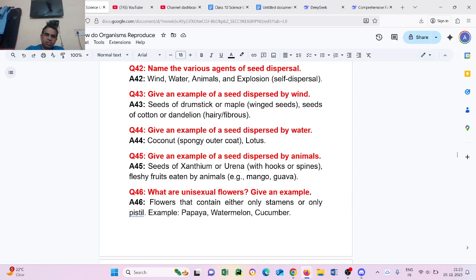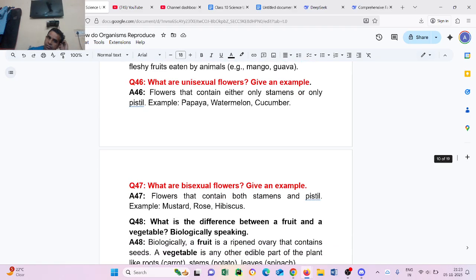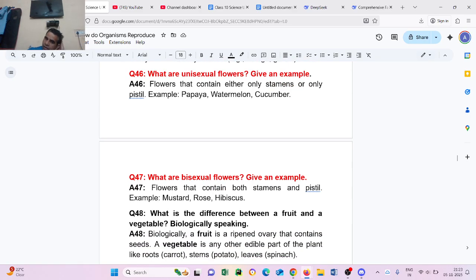Question number 46. What are unisexual flowers? Give an example. Flowers that contain either only stamens or only pistil. Example: papaya, watermelon, cucumber. Question number 47. What are bisexual flowers? Give an example. Flowers that contain both stamen and pistil. Example: mustard, rose, hibiscus.